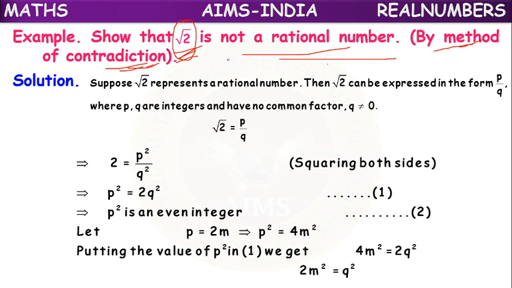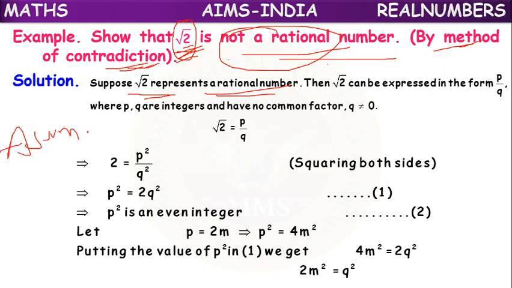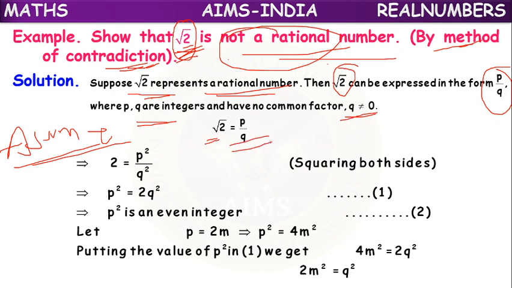So what is contradiction? They asked us to prove not a rational number. So what will we take? We will assume root 2 represents a rational number. Here it is only an assumption, children. What is our assumption? Opposite to the proof. Root 2 represents a rational number. Means root 2 can be written as p by q, where p and q are integers, q is not equal to 0. Means root 2 equals p by q.